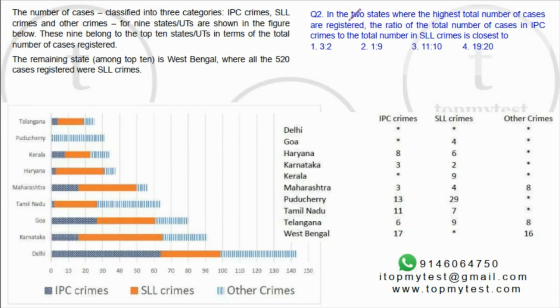Question number 2. In the 2 states where the highest total cases are registered, which are the 2 states? West Bengal is the highest, which is 520. Next is Delhi, which is the second highest. So, between West Bengal and Delhi, what is the ratio of number of cases in IPC to the number of SLL crimes? Now, West Bengal has only SLL.